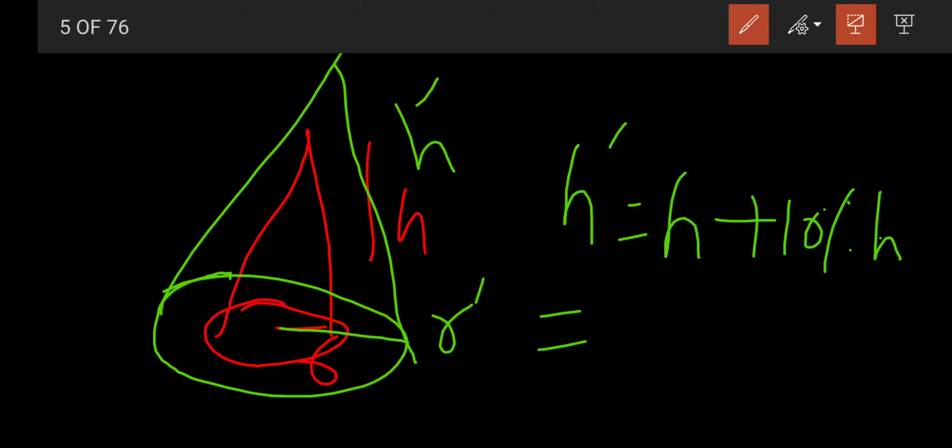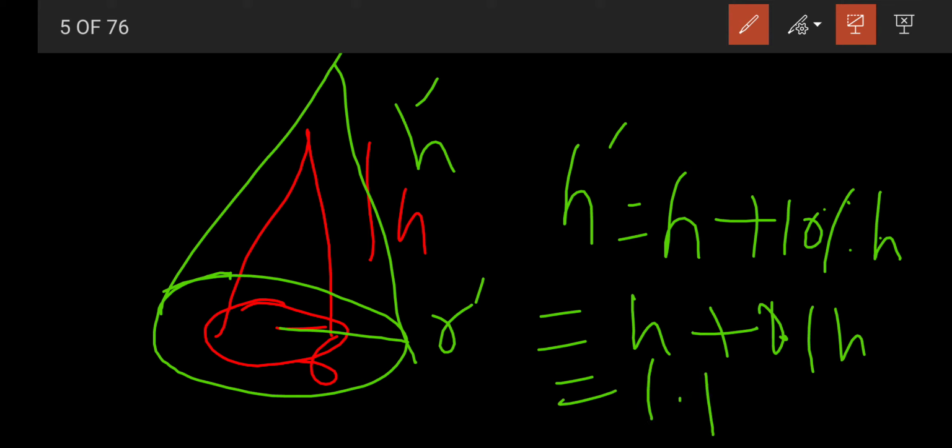So h, and 10% means 0.1, so h plus 0.1 h equals 1.1 h. And similarly r dash is equal to 1.1 r, right? Just remember this result and this result.